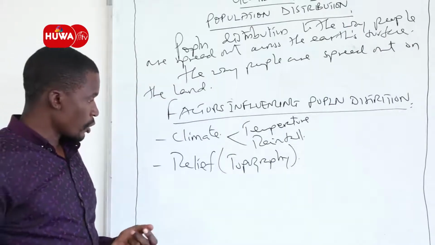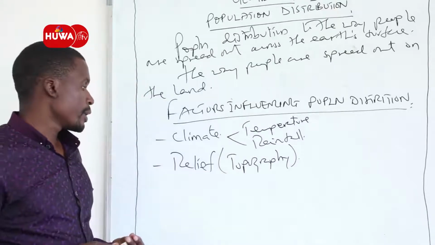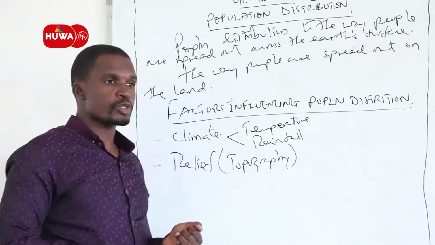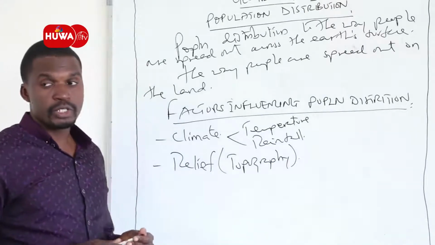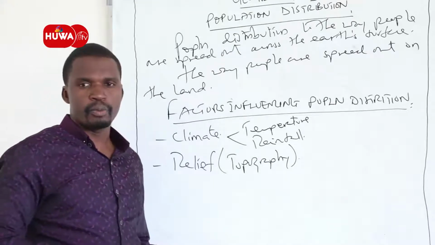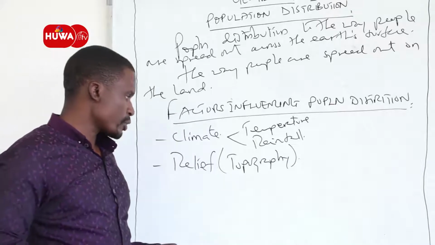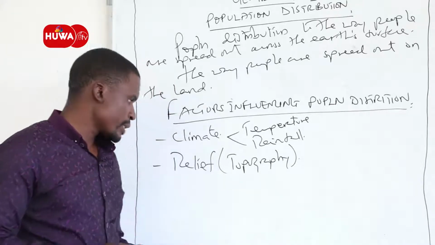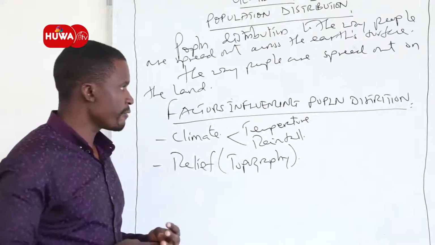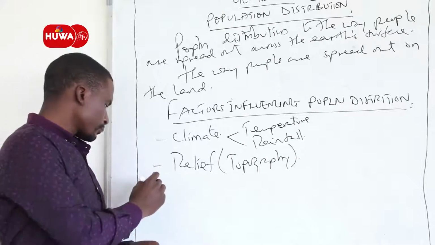Also, relief can affect the soil. For example, on gentle sloping land, the soil is good for agriculture compared to those places with steep slope where the soil is poor and cannot support agricultural settlement. And therefore, we say relief can also influence the population distribution in that way.